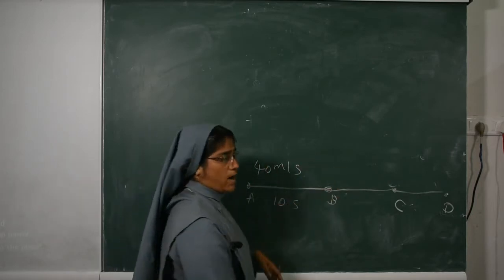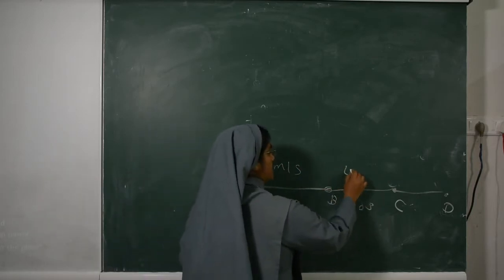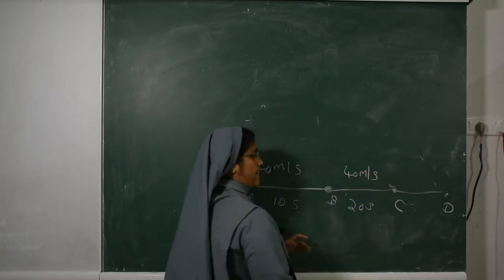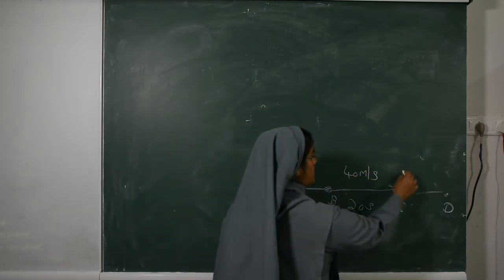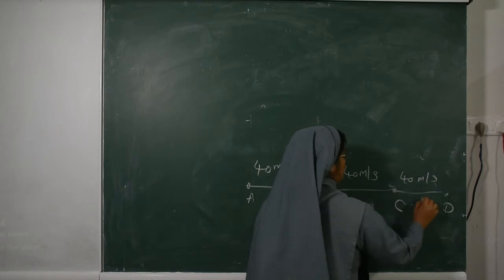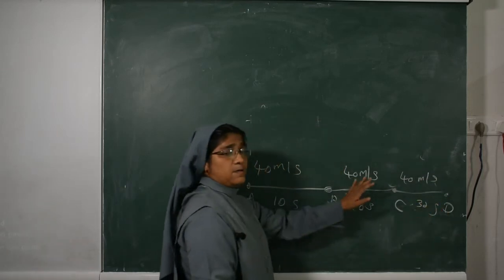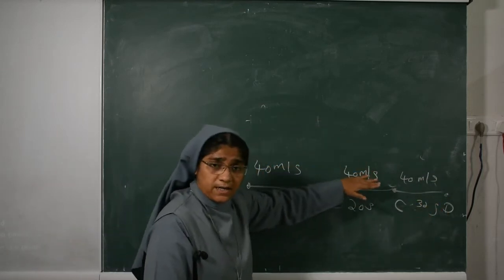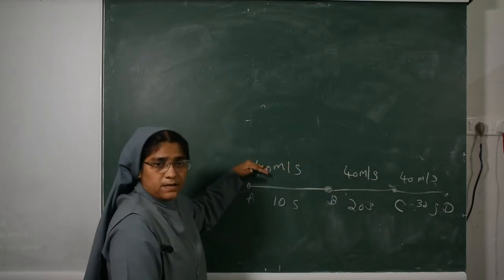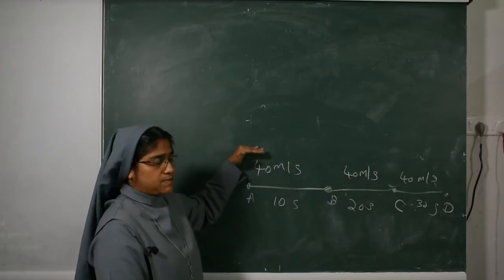Then again in 20 seconds, 40 meter per second. Then again 40 meter per second. Here time is increasing but velocity is not increasing. In that case acceleration becomes 0.